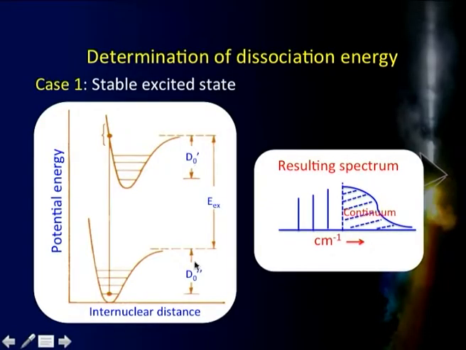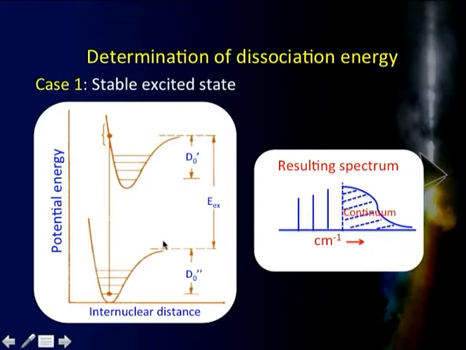It breaks down, and suppose I give energy just sufficient such that the energy of the photon which I give happens to be equal to D naught double prime, that is the dissociation energy in this ground level there, plus E excitation here. So if I give energy just like this, what will happen? The starting point will be my diatomic molecule, and the end will be the 2 atoms there at their ground states there. That means they do not have any kinetic energy over there.